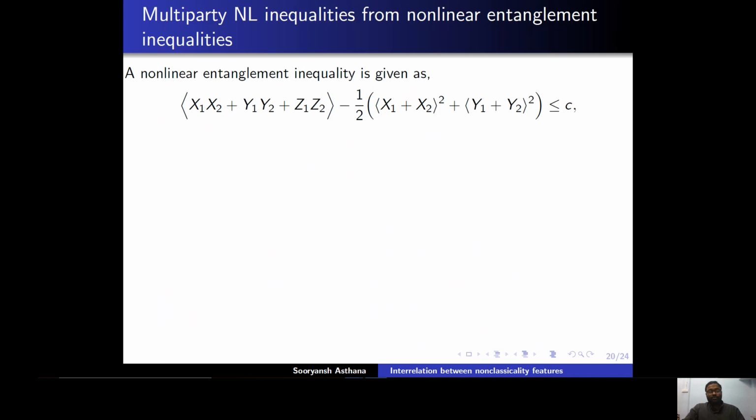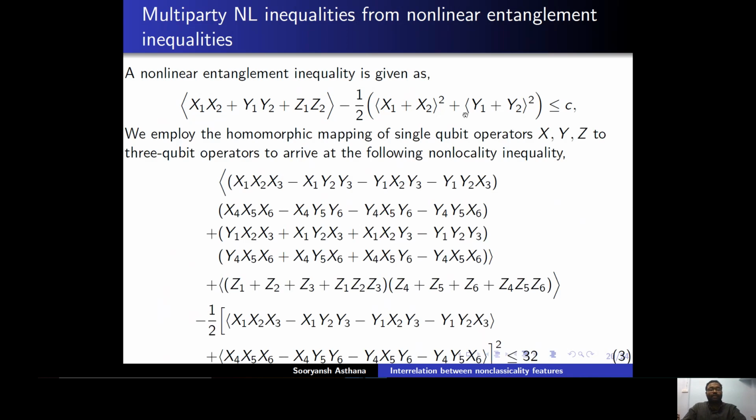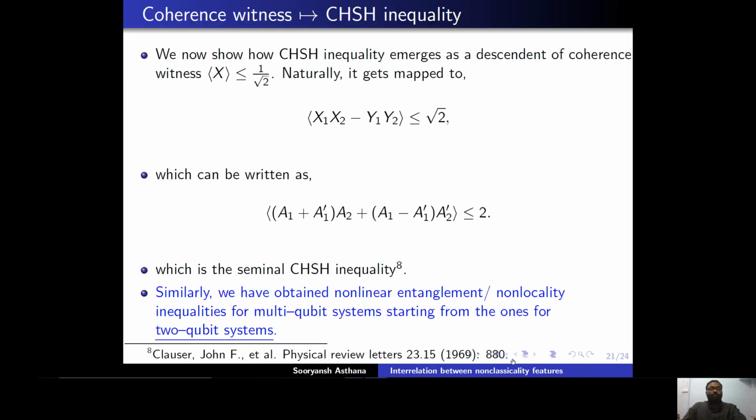So far we have looked at only the linear entanglement inequalities and linear non-locality inequalities. Now we move on to non-linear entanglement inequality. So we know that this is a non-linear entanglement inequality for a two-qubit system, and we apply the homomorphic map of single qubit operators x, y, and z through three qubit operators to arrive at this non-locality inequality, and the local hidden variable bound is 32.